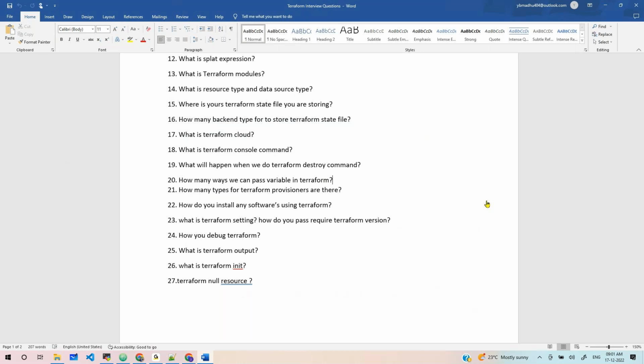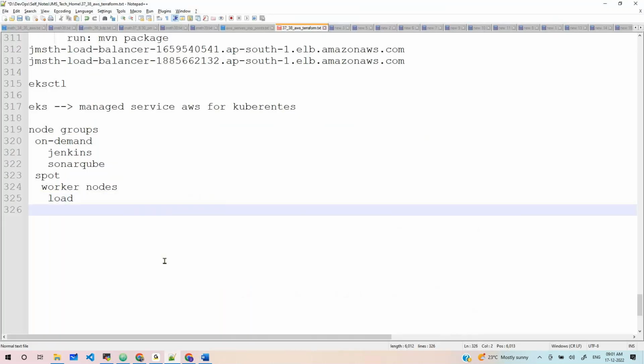We have done Terraform settings. You remember, right? In the Terraform block we have written required version, and next we are going to mention the provider version constraint. Like hyphen, like this. That means what it does in between. For example, you mention 3.0. For example, what does it do?